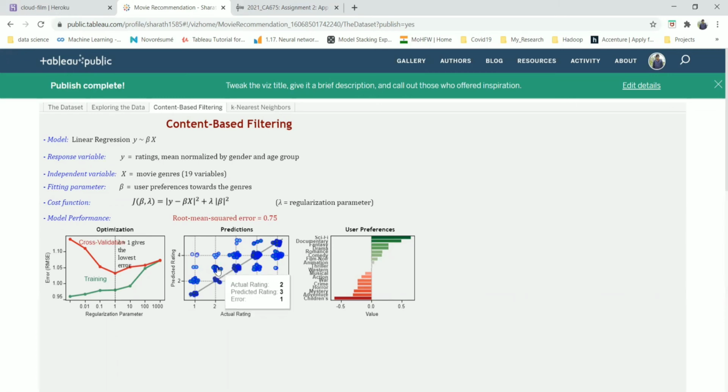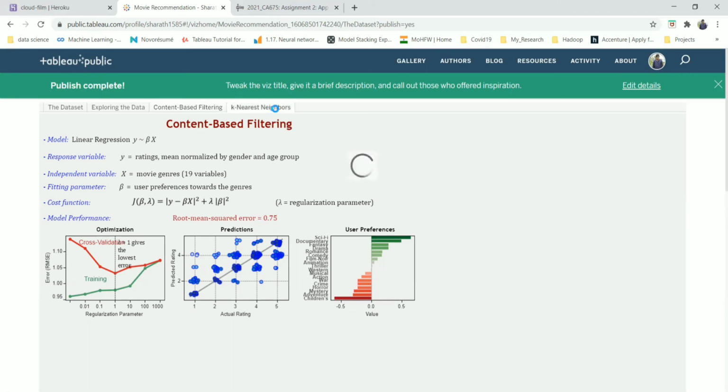If you look into that, there are different actual and predicted ratings, with a difference in particular movies. So we checked the values by looking at the different genres. These are the negative values we got, but a few of them recommended animation, comedy, romance, drama, documentary, and sci-fi genres. So this is basically what we did. This is how we calculated the content-based filtering based on the similarity function.